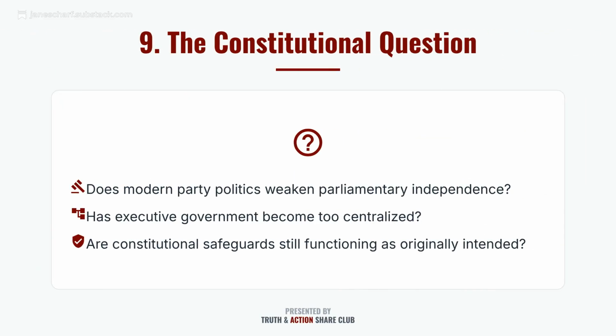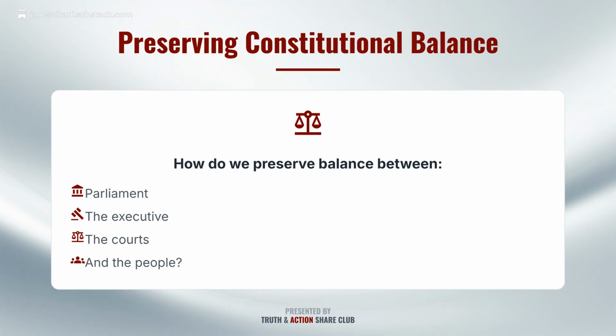This centralization has operational impacts, leading to a concentration of messaging and policy direction, and a reduced independence among members of Parliament. These developments raise key constitutional questions. Does modern party politics weaken parliamentary independence? Has executive government become too centralized? Are constitutional safeguards still functioning as intended? The fundamental question remains: how do we preserve the balance between Parliament, the executive, the courts, and the people?